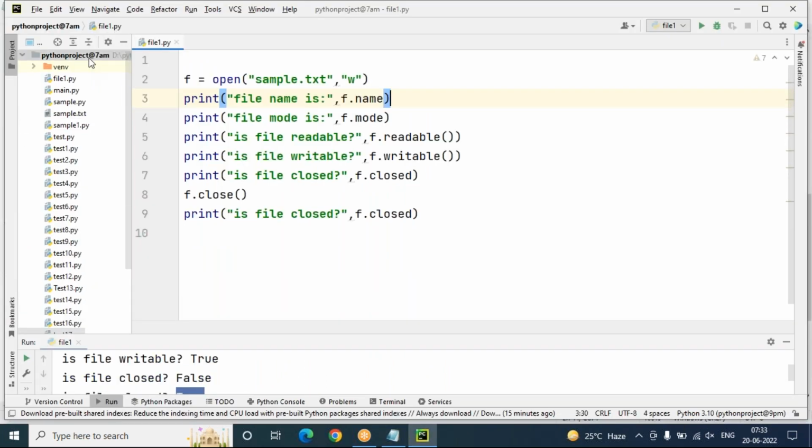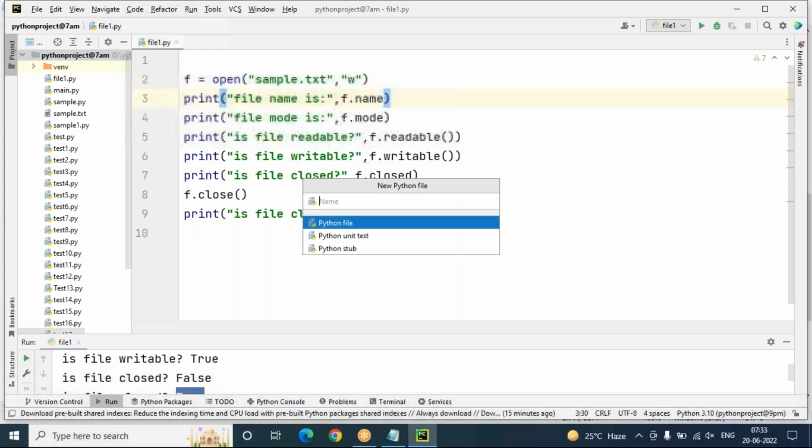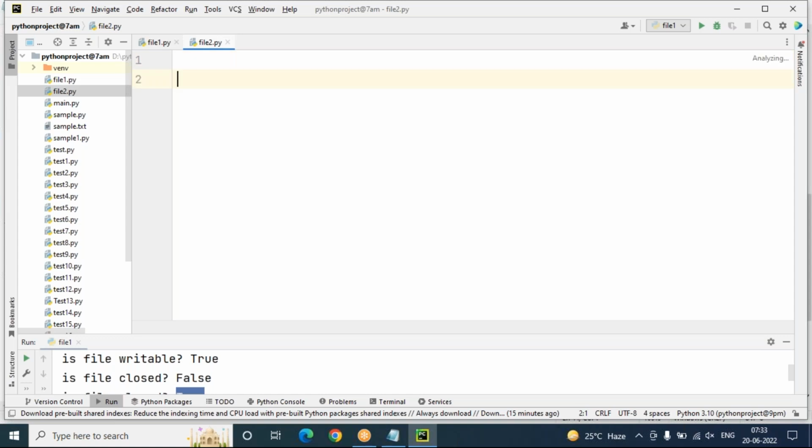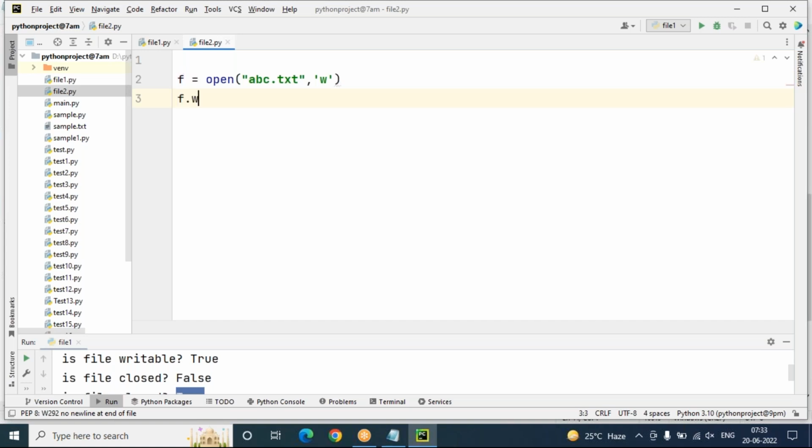I'm going to create a new file for storing the data. A Python file, file2. In this file2, I want to store the data into a file. So for that, I'm creating a file object f, and open is a method. Here you can use either a completely new file, or directly use an already available file, no problem. Let me take a new file first, abc.txt, and I'm taking w mode. I want to store the data into the file.